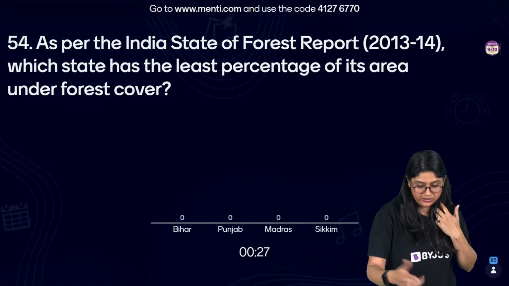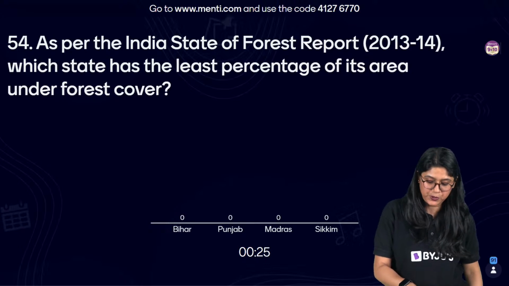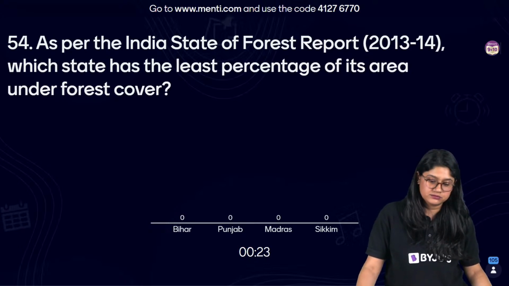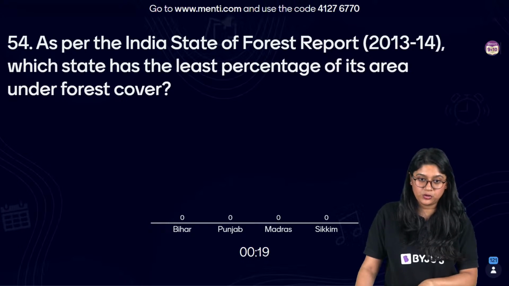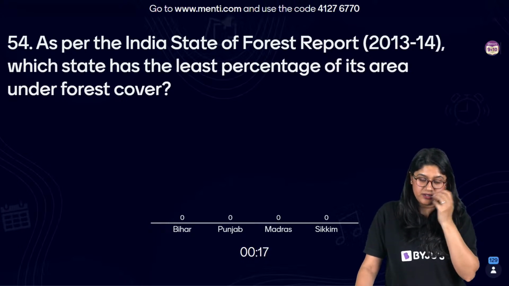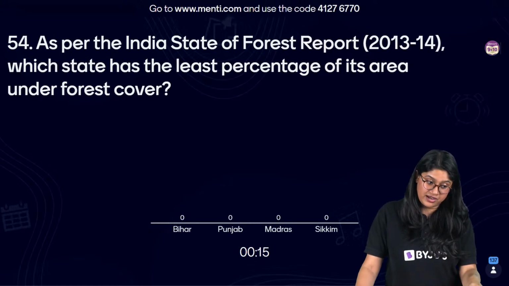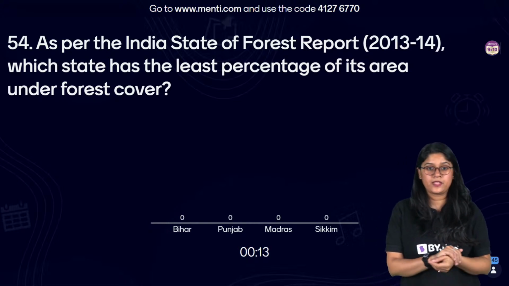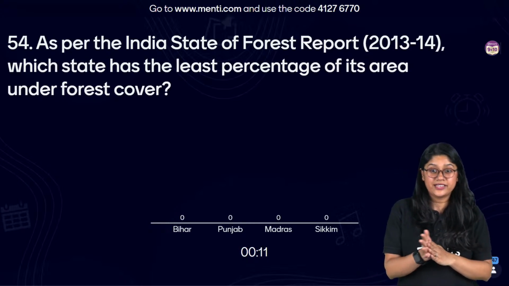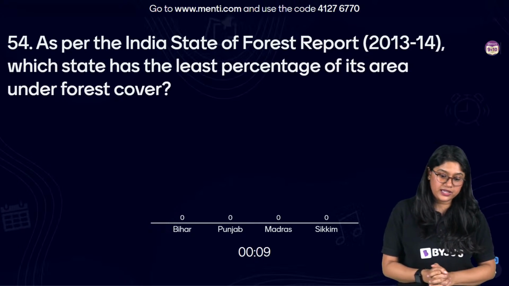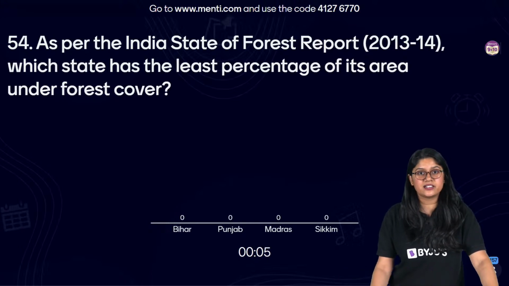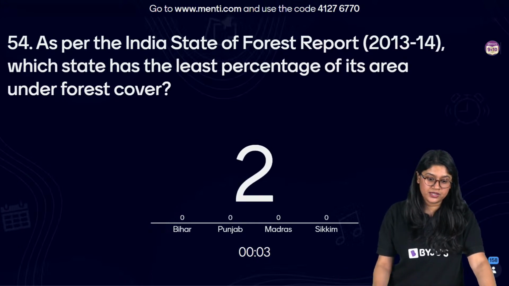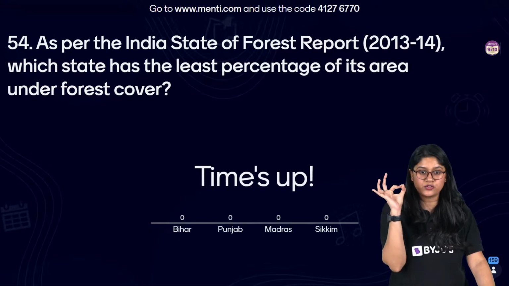Sorry for this particular thing over here, but option C is Tamil Nadu. Which state basically they're asking, okay? Think about it everyone. As per the reports of the Forest Department, very recently in the year 2013 and 14, which has the least percentage of forest cover.